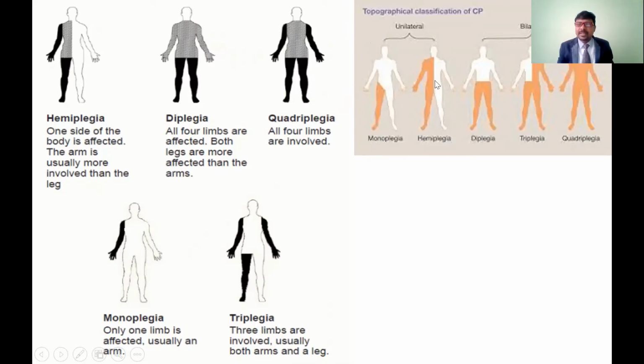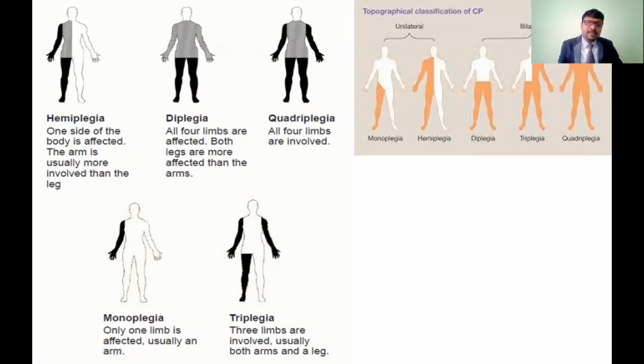Hemiplegia means half of the body is going to be affected. If the right side of the body is affected, the problem is in the left side of the brain. The problem in the left side of the brain leads to the right half of the body being affected. In the same way, if you see diplegia or tetraplegia, all four limbs are affected.